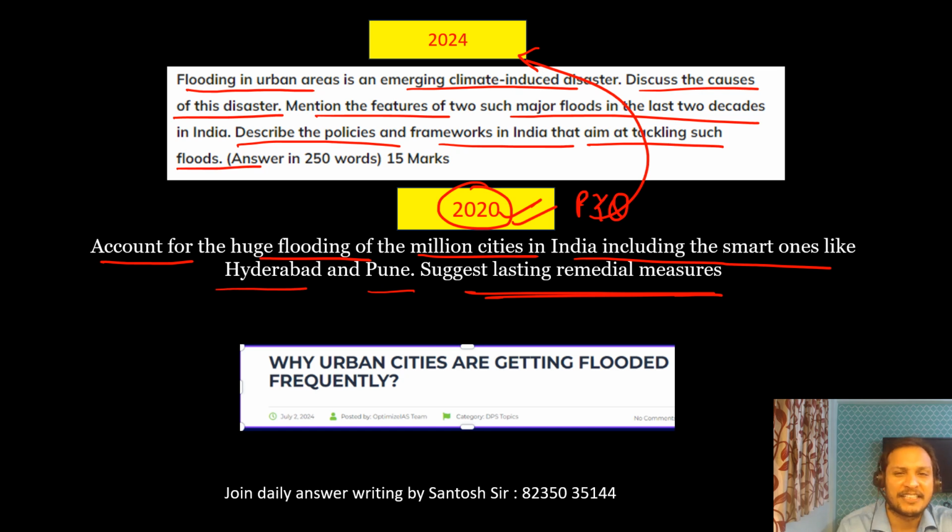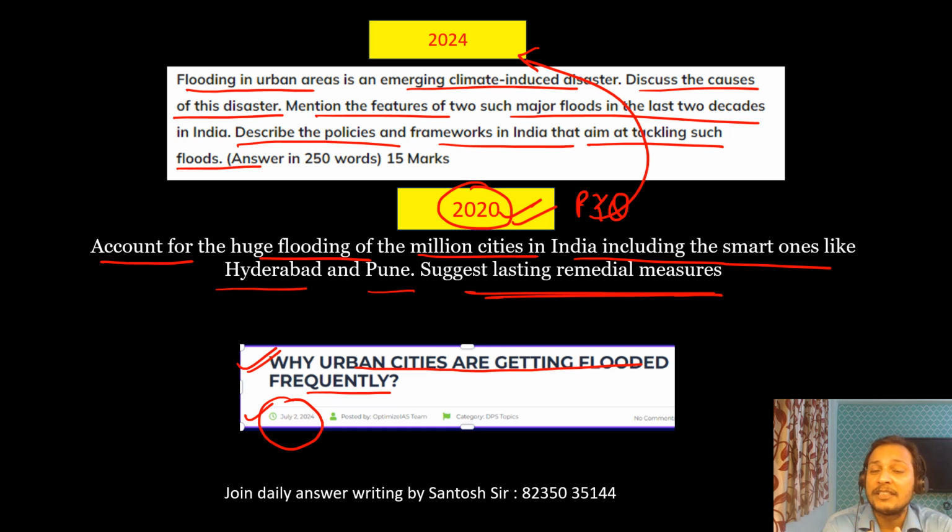Exactly urban flooding. And in my DPS discussions, I had discussed this question this year only, on 2nd July 2024: why urban cities are getting flooded frequently. In my DPS sessions, I cover the entire PYQ themes linking them to current affairs. That is the beauty.